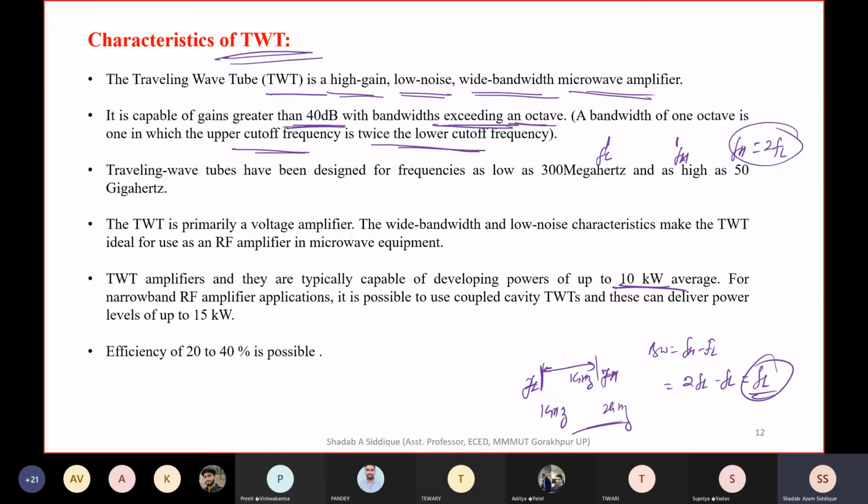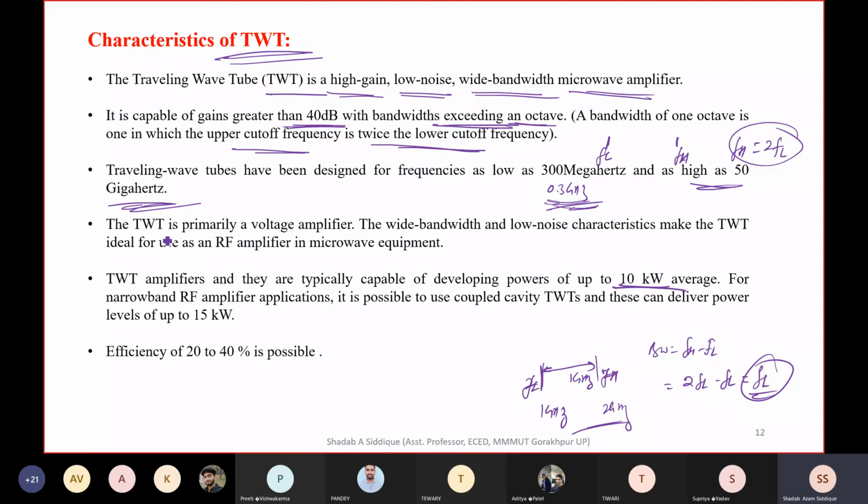Traveling wave tubes have been designed for frequencies as low as 300 megahertz, so we can use 0.3 gigahertz as the minimum frequency, and as high as 50 gigahertz. So you can use a 50 gigahertz frequency with the traveling wave tube. That can be used for spacecraft applications or different military applications. So the traveling wave tube frequency can range from 0.3 to 50 gigahertz.